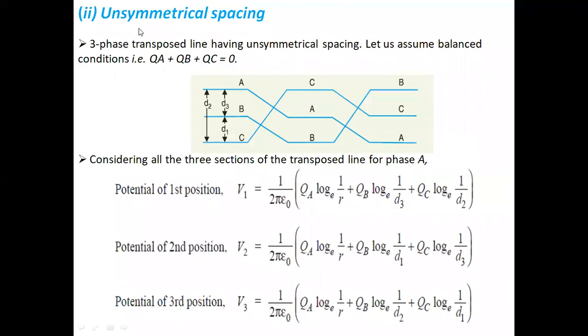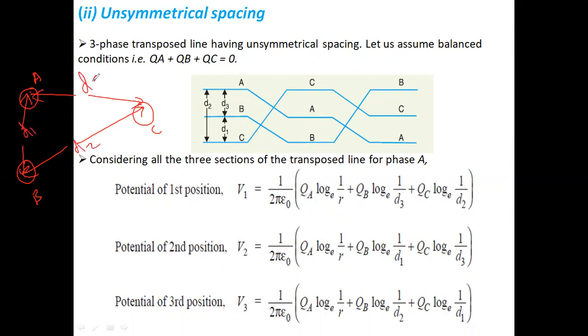Now, second, unsymmetrical spacing conductor. What is meant by unsymmetrical spacing? Suppose conductor A, conductor B, and conductor C are considered. Then the distance between each conductor is not the same. Suppose we consider the distances D1, D2, and D3. Here it is observed that D1 is not equal to D2 is not equal to D3. Such a configuration of the conductors is called unsymmetrical spacing.